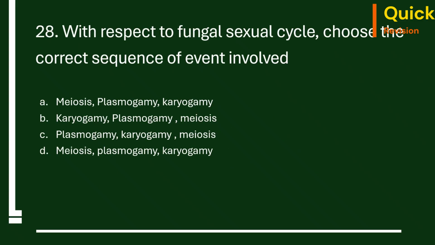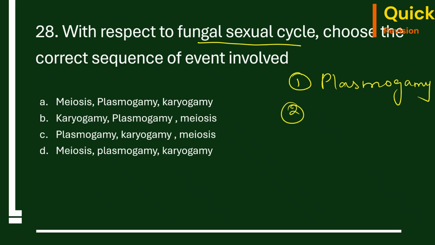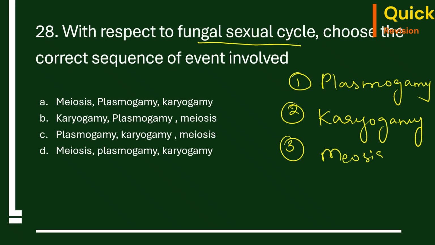28th question. With respect to fungal sexual cycle, choose the correct sequence of events involved. So here the events we know are, first is plasmogamy, that is the fusion of protoplast. And then we have karyogamy, that is fusion of two nuclei. And finally we have meiosis. So this gives the haploid spores finally. So plasmogamy, karyogamy, meiosis, and option C is the answer.